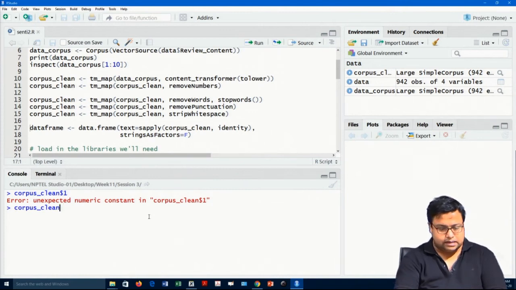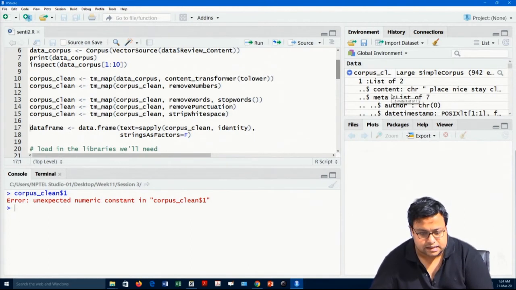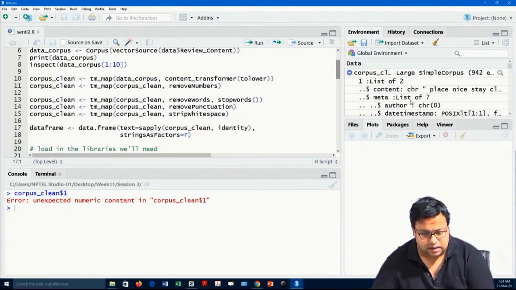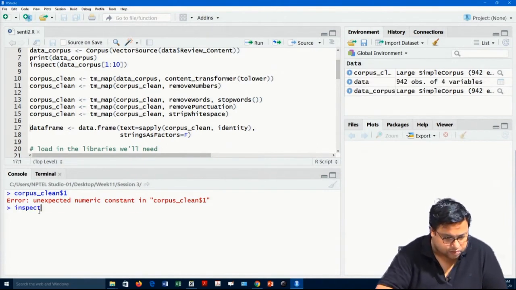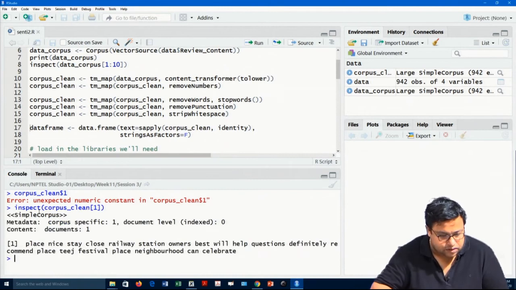If I try to see how the corpus_clean looks, it is a large simple corpus, and the first content is this, the second content is this, and correspondingly the other details are also there. If I want to inspect the first element of corpus_clean, it will look like this kind of text.